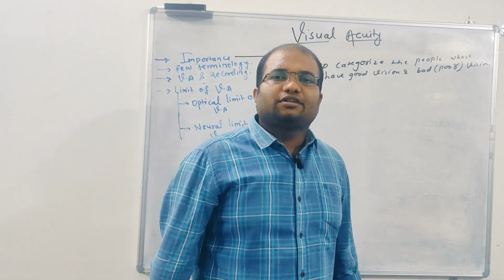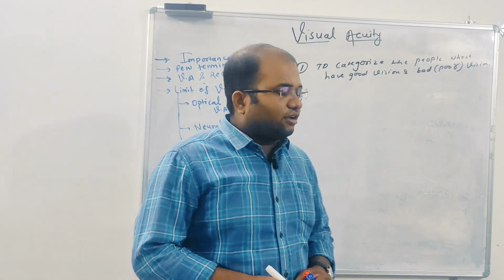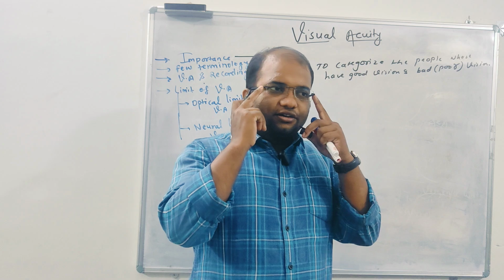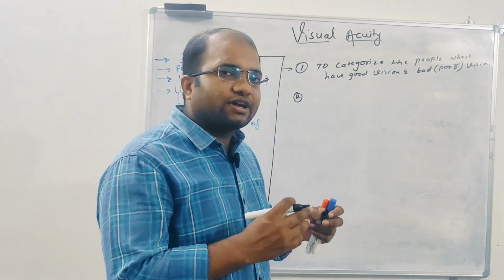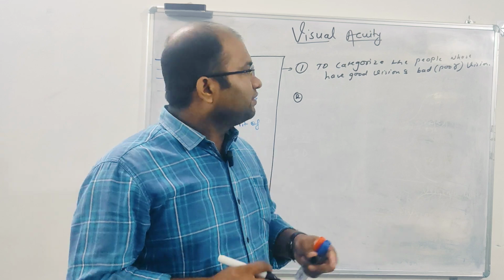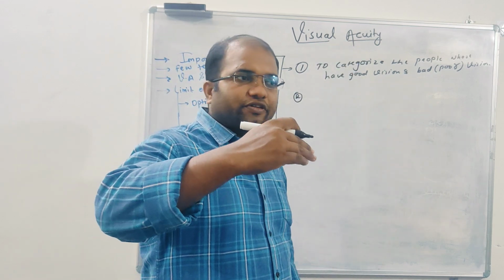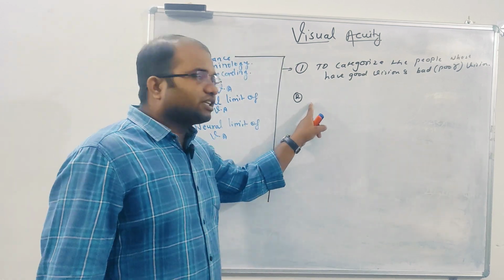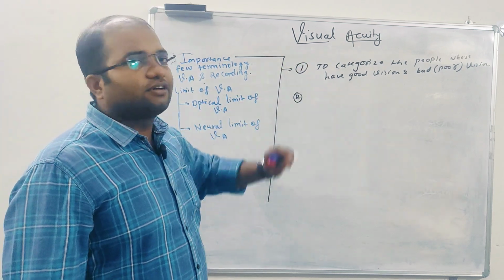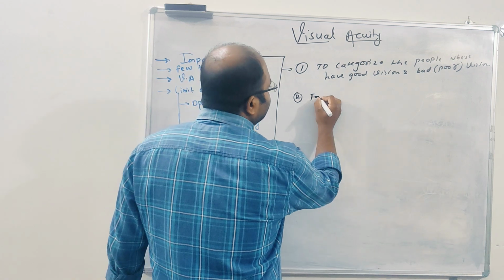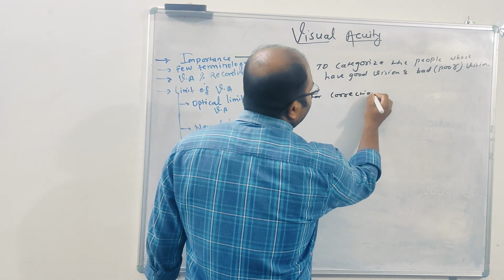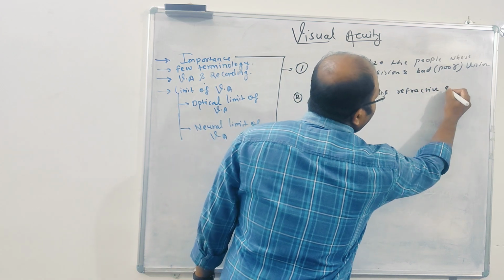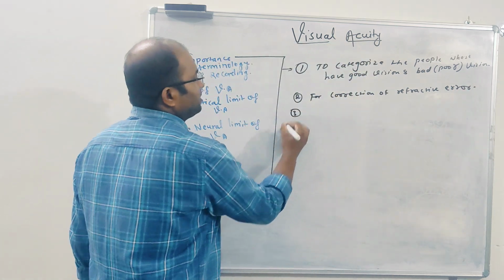Anything more? In upcoming lectures I will be talking about refractive error. In that case we need to wear glasses or add some other mode of correction. So when you have a refractive error, to correct the refractive error we need the help of visual acuity, because the betterment or improvement of visual acuity will determine how much lens power will be given. So for the correction of refractive error, right?